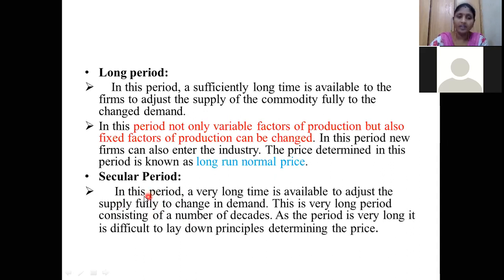Next one is the very long period or secular period. Last category, very long period or secular period. Very long period means it may take decades. Decades means 10 years, 10 to 15 years, 10 to 20 years. Long period means 2 to 3 years like that. Secular period means a minimum of a decade, about 10 years. That is the very long time available to adjust the supply to fully meet the changed demand.